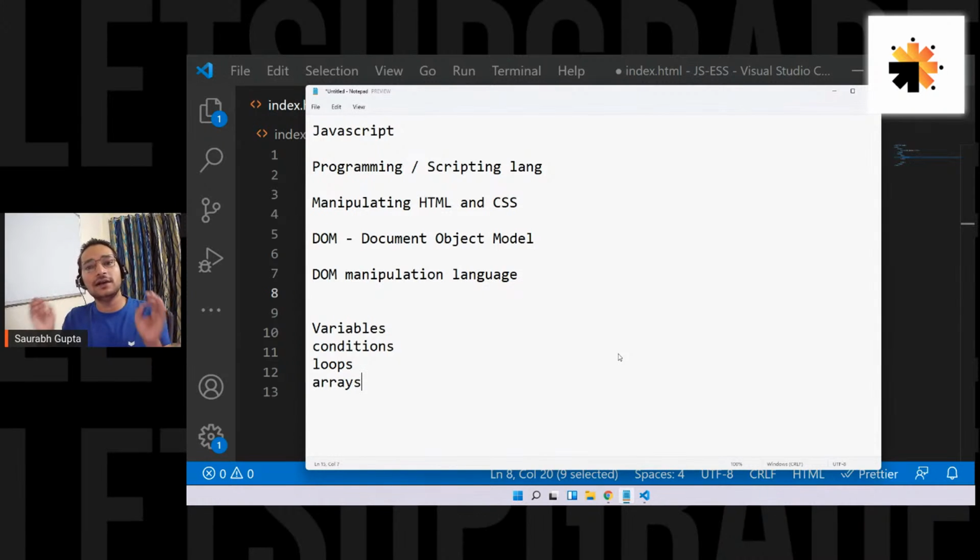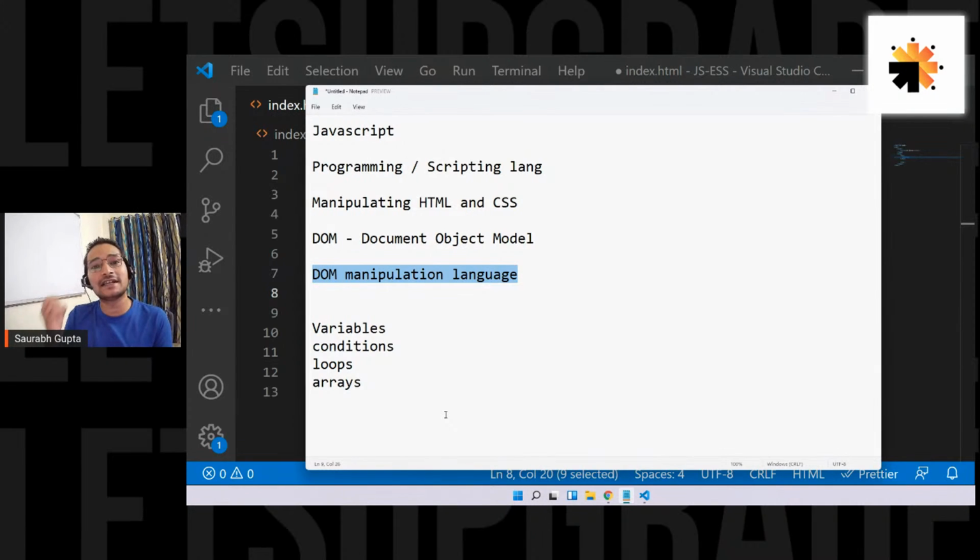JavaScript has all the basic programming constructs that a normal programming language like C or C++ has. That's why it's also considered a programming language or a scripting language. Plus, to perform DOM manipulation, it has a lot of different things, because JavaScript was never intended to only become a programming language. It was created actually to manipulate the DOM.